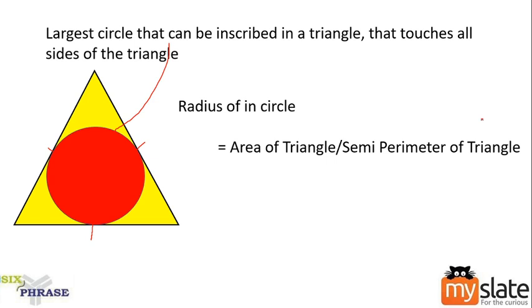Circle is dependent on the triangle, which is why I needed all those values for a triangle. So the radius of the circle is area divided by semi-perimeter, which is A divided by S. A is nothing but area. S is nothing but semi-perimeter.